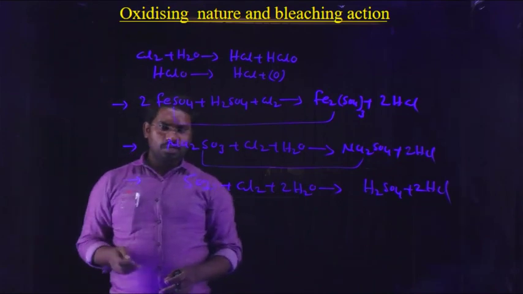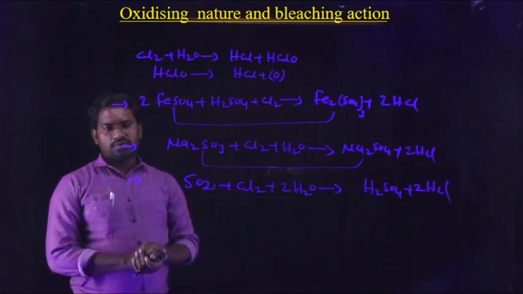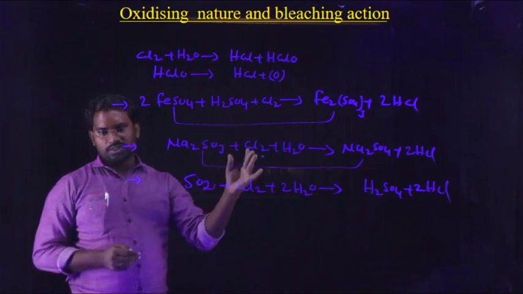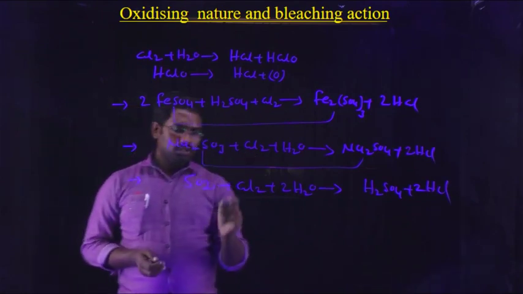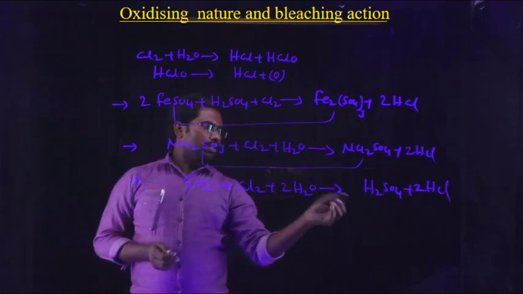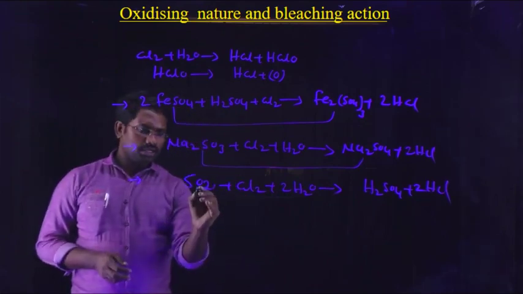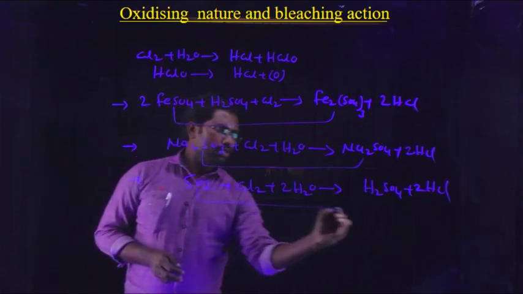The number of atoms on the left hand side of the arrow is equal to the atoms on the right hand side. So finally, chlorine oxidizes sulfur dioxide to sulfuric acid.